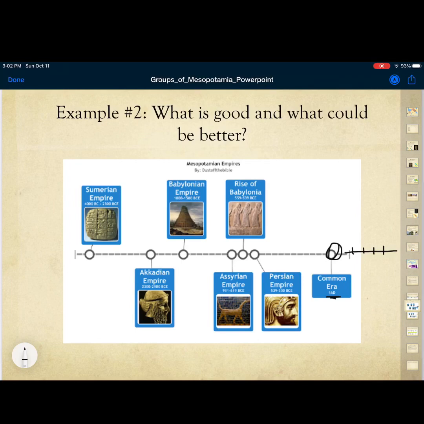But for me, one thing that's kind of confusing is, they've got date ranges in here, like 4000 to 2300 BC, but then it only connects to one spot on the timeline. And I don't think that really makes too much sense. So I think that could definitely be cleaned up. Okay, so good images, good reference to the Common Era, not so good, date ranges that only go to one spot on the timeline. Also, it's all blue, it's all the same color for each of these, and I think that's something that maybe they could have differentiated, meaning show the difference between the different groups with different colors.